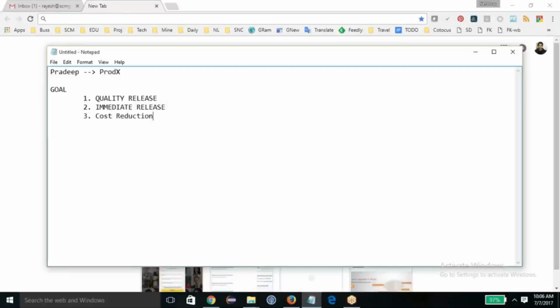So you have got this project, called Product X, you have to develop, and this is the goal, not the product development alone. That's by default, that's the expectation. But on top of that, your management has put these three goals. The product you are releasing should be at utmost quality, and you should be able to release at any given point of time.